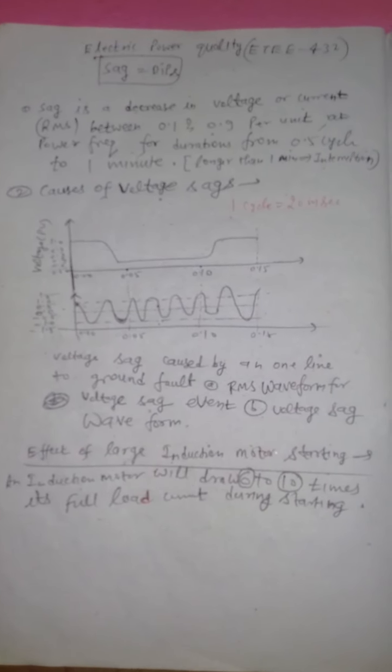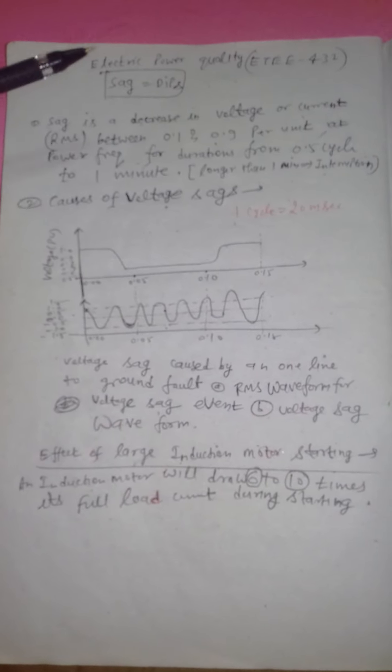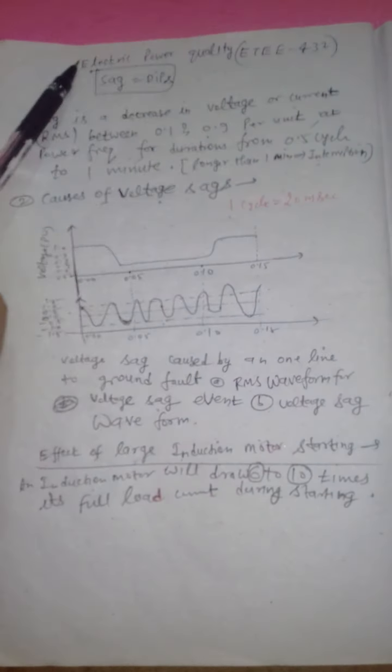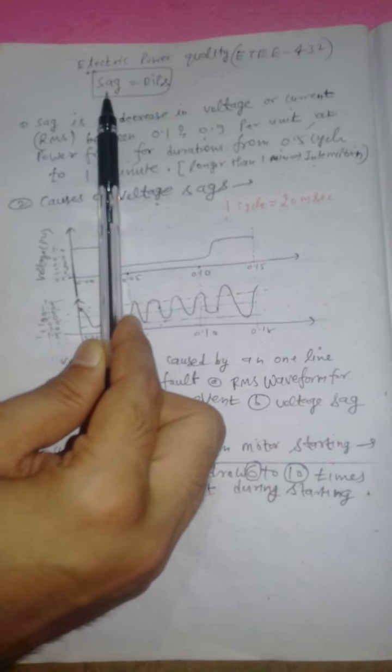This lecture is for final year electrical students. The subject name is Electric Power Quality, subject code ETEE432. This subject is for final year students, right? And this SAG is a unit number 3 topic.